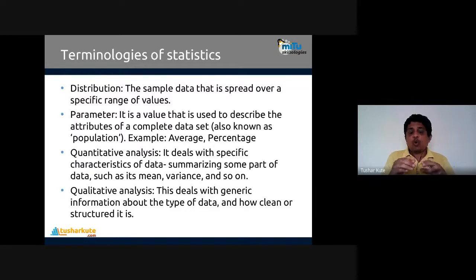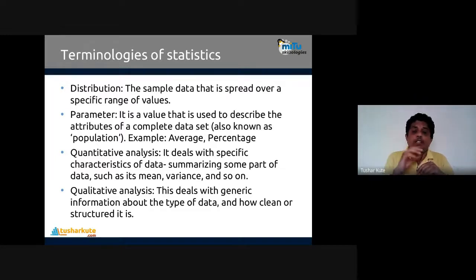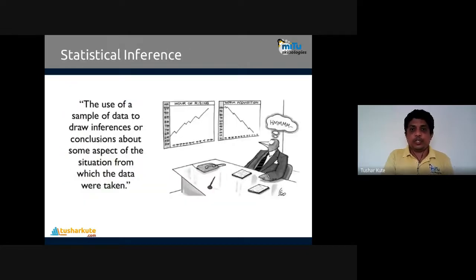Now see, quantitative analysis will summarize the data. For example, I want to find the mean of the data, the deviation in the data, or the variance in the data. That is called quantitative analysis. And second is qualitative analysis. Qualitative analysis deals with generic information about the data, meaning how clean or structured the data is. That can be identified with the help of qualitative analysis, the second method present here.